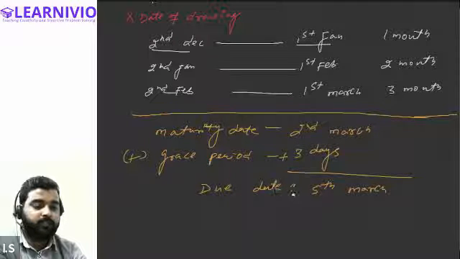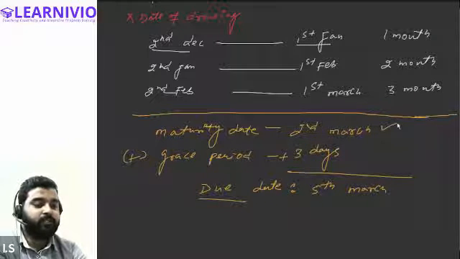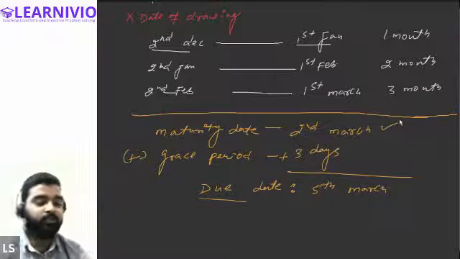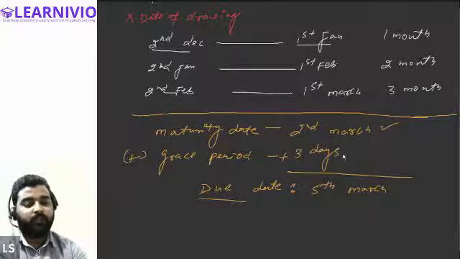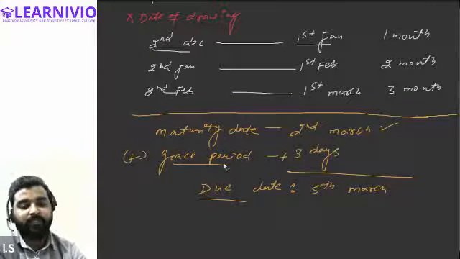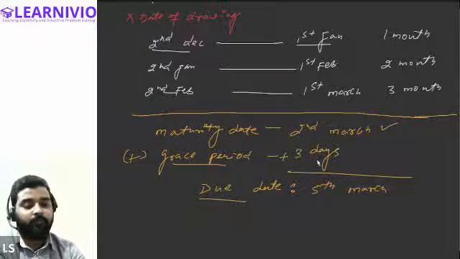Tell me guys, is this clear, all of you? Due date will be 5th of March. Maturity date was 2nd March because I was entitled to ask for the payment on 2nd March. But legally, the person against whom the bill of exchange has been drawn is legally entitled to ask for 3 days of grace period so that he can arrange funds. So 3 days of grace period is allowed to him. After adding 3 days to the maturity date, due date is calculated.